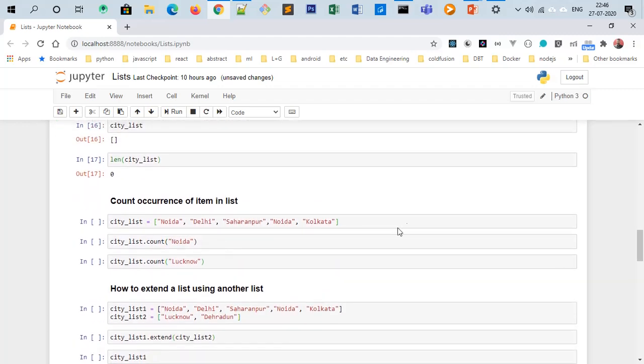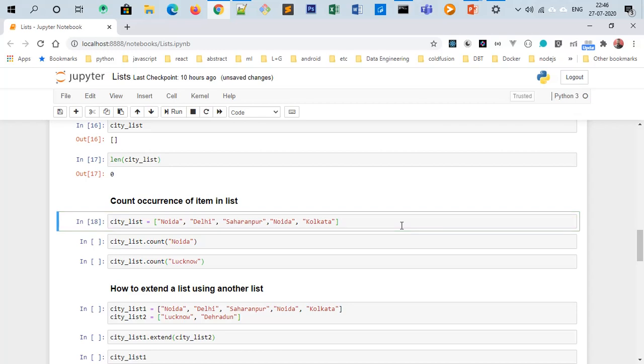Count occurrence method: say you have fetched rows from the database and you have certain columns which you put inside a list, like usernames or roll numbers, and you want to check how many times a username like Raman is coming. Then you use this count method.